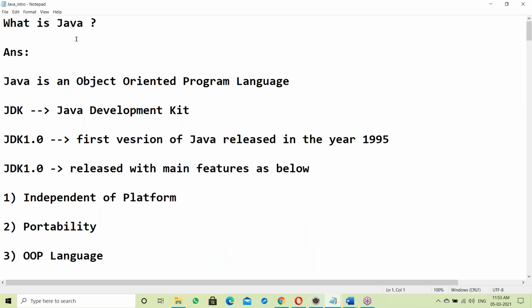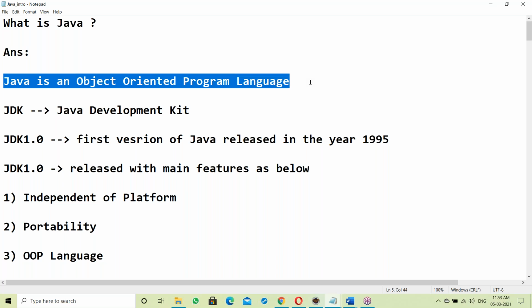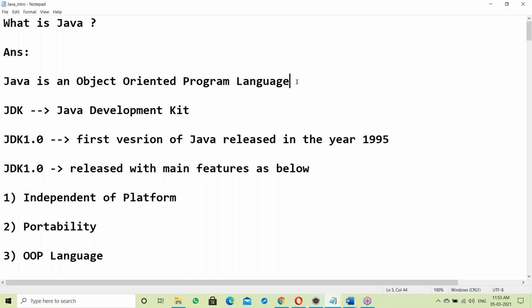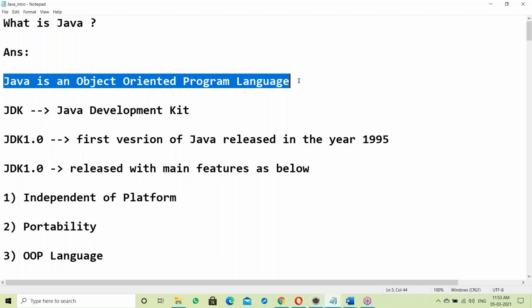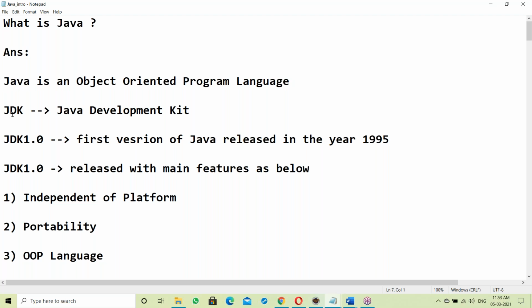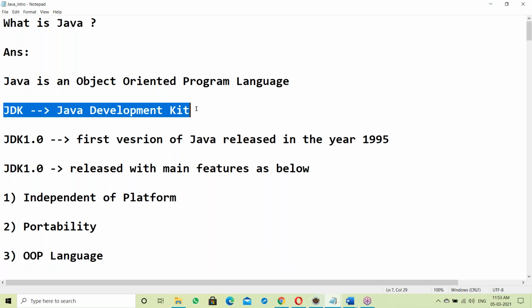So what is Java? Java is an object-oriented programming language. Simple answer. When you're facing an interview, the first question is what is Java? Simple answer: it's an object-oriented programming language. JDK means Java Development Kit.